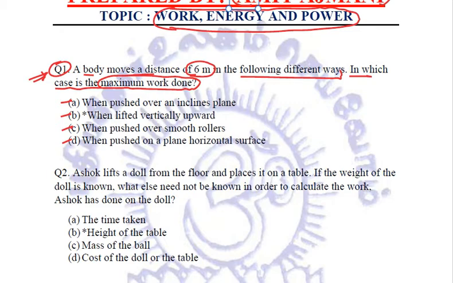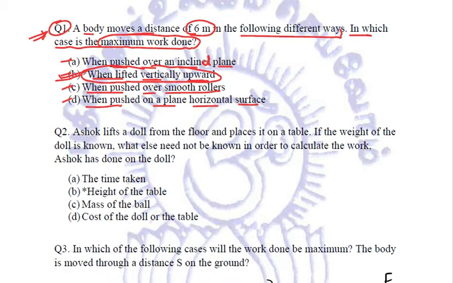The body is pushed over an inclined plane, or it is lifted vertically upward, or it is pushed over smooth rollers, or it is pushed on a plain horizontal surface. So what exactly is the correct answer? Obviously, when it is lifted upward, because in this case the work done against gravity is the maximum. Correct? Let us come to the second question.